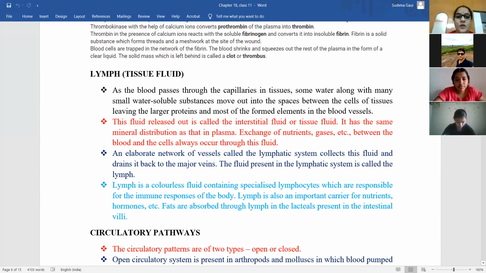Okay, so this fluid, also known as interstitial fluid, is present in the plasma. So exchange of nutrients and gases between the blood and the cells always occurs through this fluid. Okay, so gases exchange between the blood and the globulins. Albumin and fibrinogen.